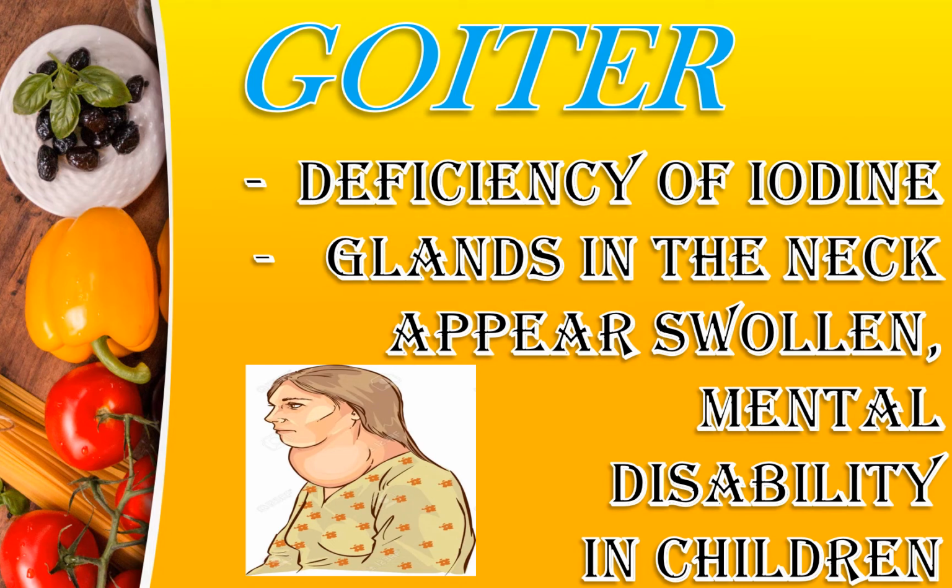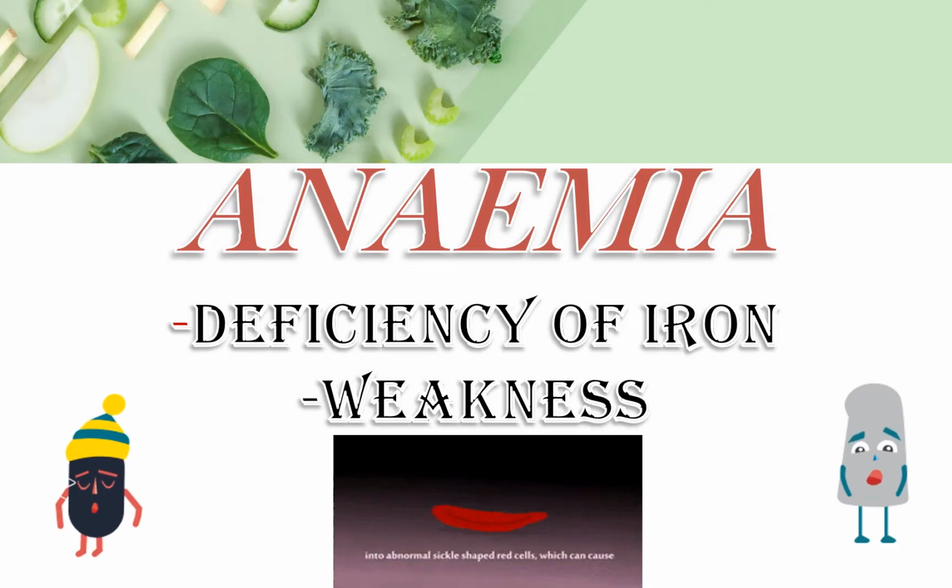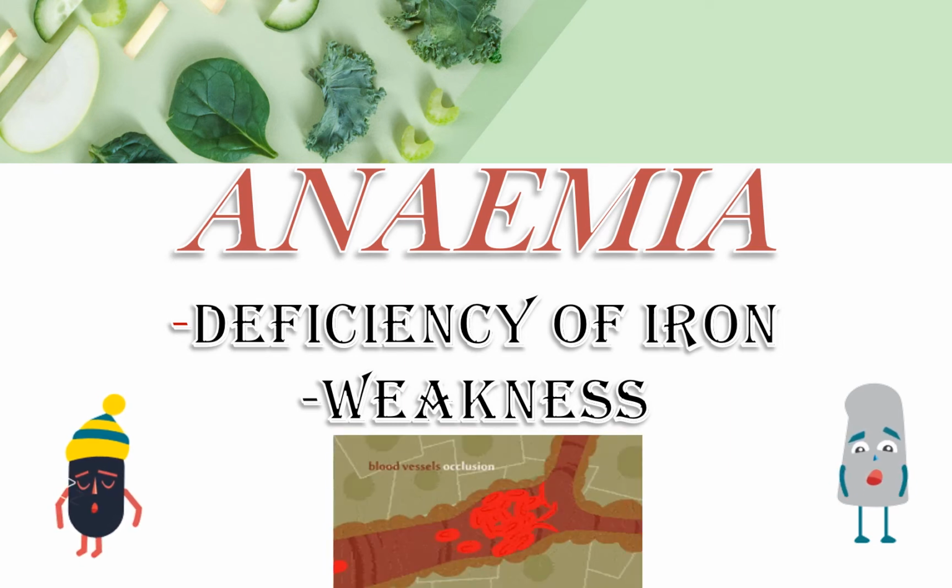Goiter. Deficiency of iodine is responsible for this disease. In this, glands in the neck appear swollen. This also causes mental disability in children. Anemia. It is caused due to the deficiency of iron.